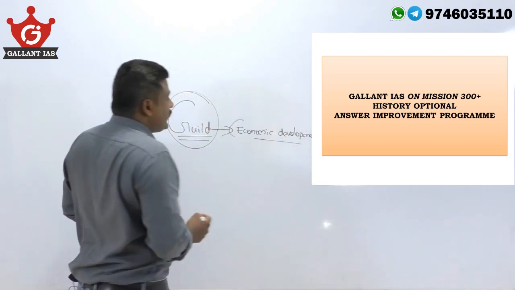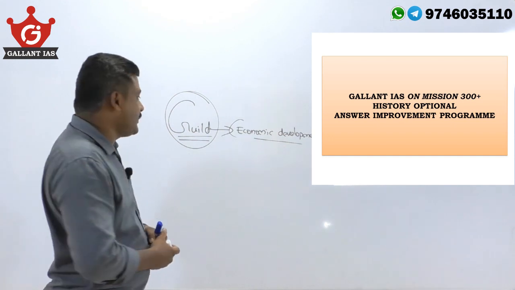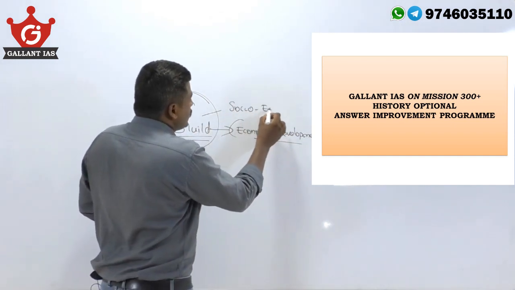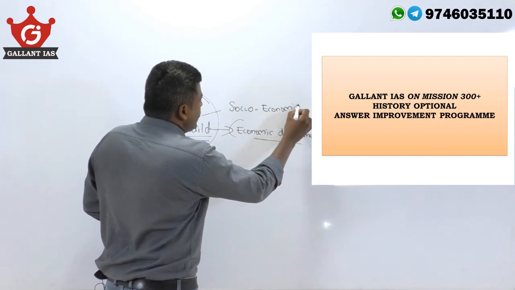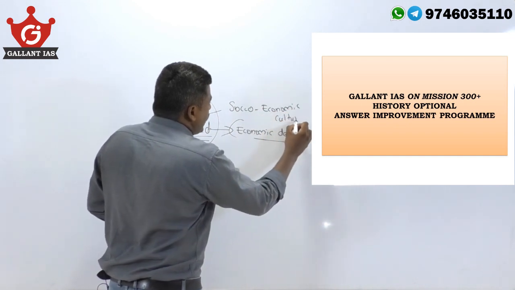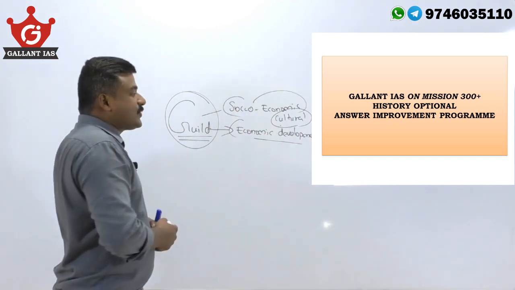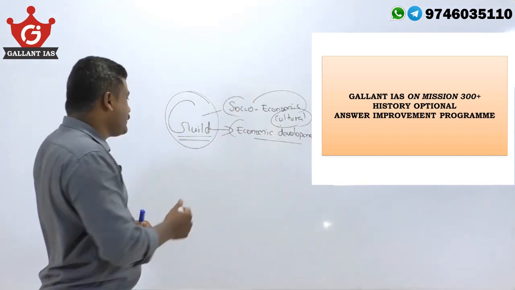How they were instrumental in the economic development of ancient India, or what were the socio-economic and cultural functions exercised by a guild.